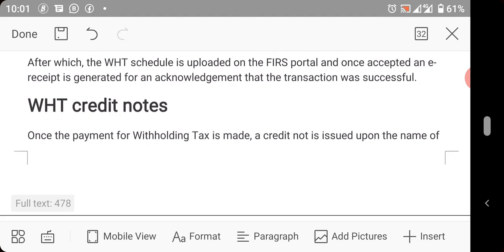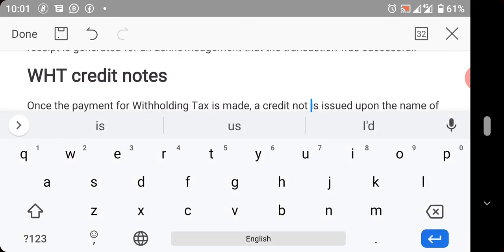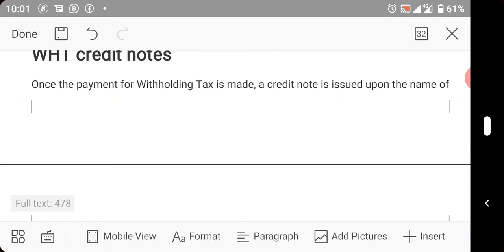Credit note. Once payment for withholding tax has been made, a credit note shall be issued. This credit note will be issued to the person that paid the withholding tax, and he will now give it to the person upon whom the withholding tax was deducted. For example, Mr. A and Mr. B had a transaction that is subject to withholding tax.